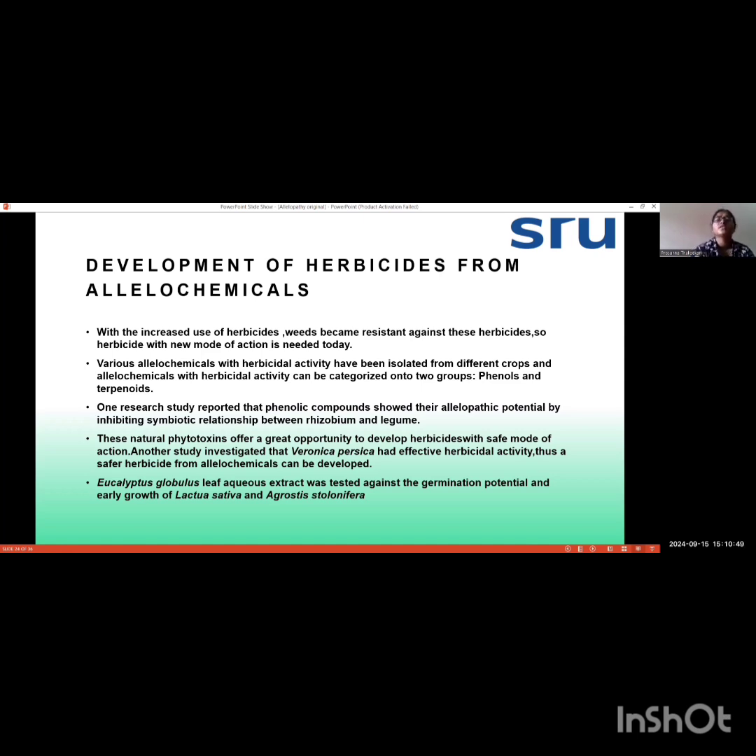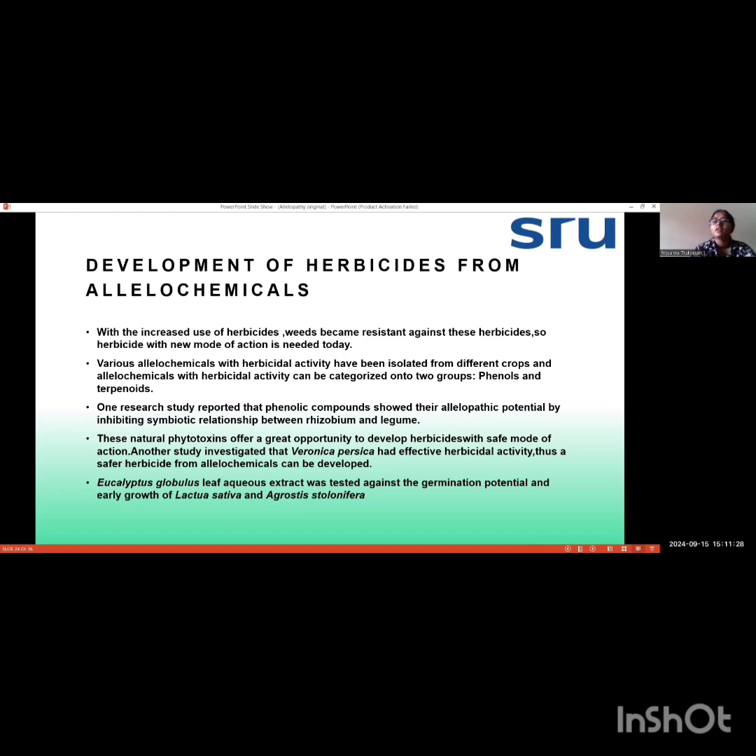Various allelochemicals with herbicidal activity have been isolated from different crops. So in order to produce new kinds of herbicides, we can use allelochemicals extracted from plants as bioherbicides. Mainly these allelochemicals are categorized into either phenol groups or terpenoid groups. Nowadays research has shown that phenolic compounds have more allelopathic effect, and they also show potential against